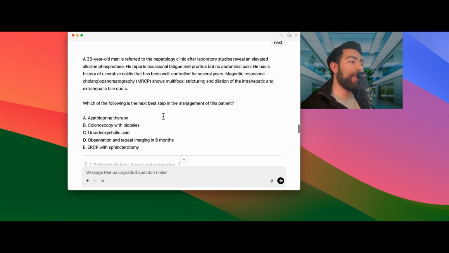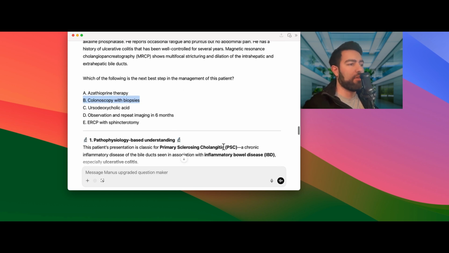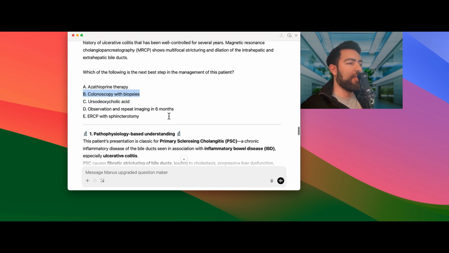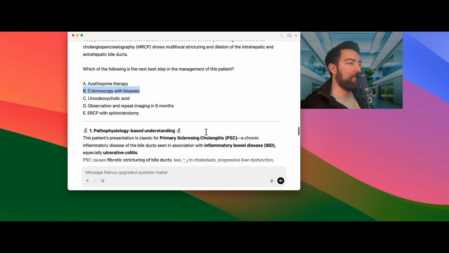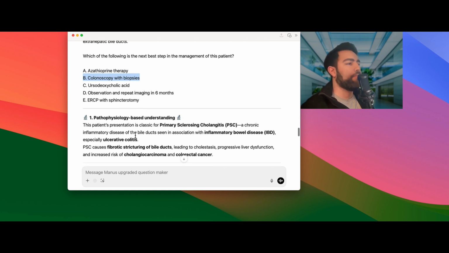All right, I hope you guys picked colonoscopy, because this is very important, and they always try to test these. Everyone knows this is going to be primary sclerosing cholangitis in a younger male with IBD, right? That immediate association, from step 1 or step 2, is something you need to recognize immediately. But the important thing on internal medicine is, now what is the next step? You need to understand that PSC causes fibrotic restriction of bile ducts, leading to cholestasis, progressive liver dysfunction, and increased risk for cholangiocarcinoma and colorectal cancer. Very important.